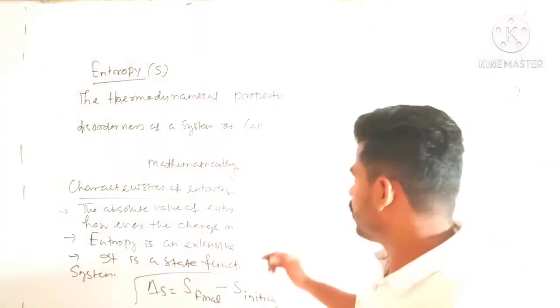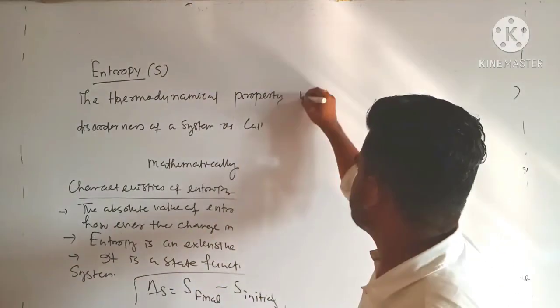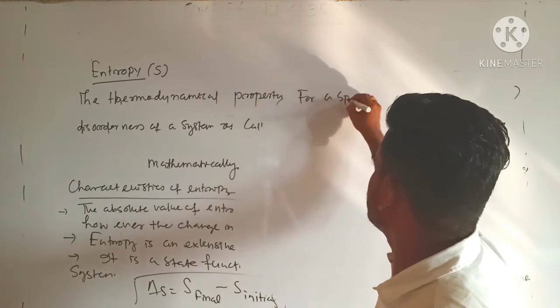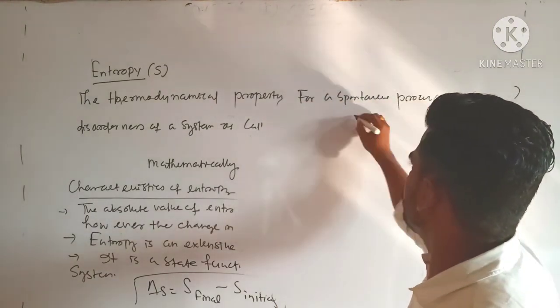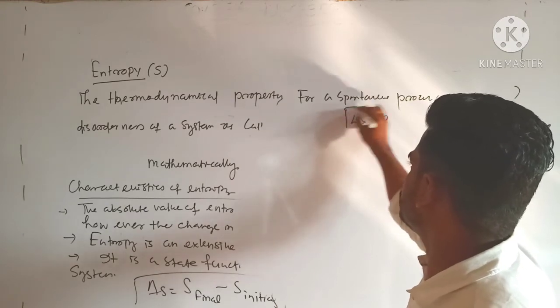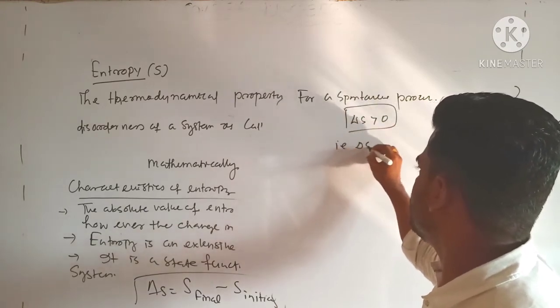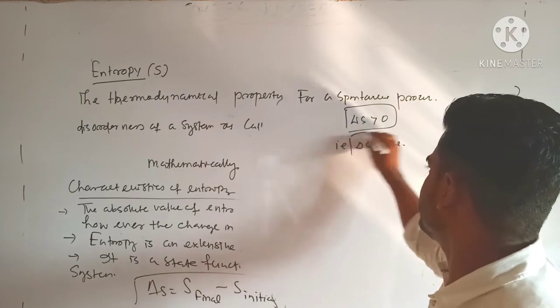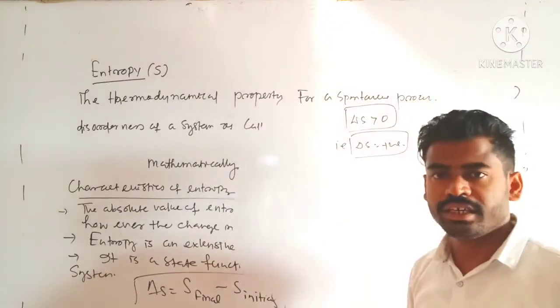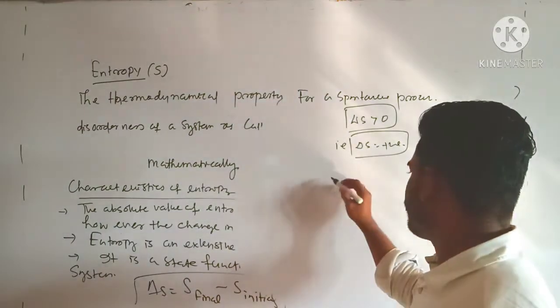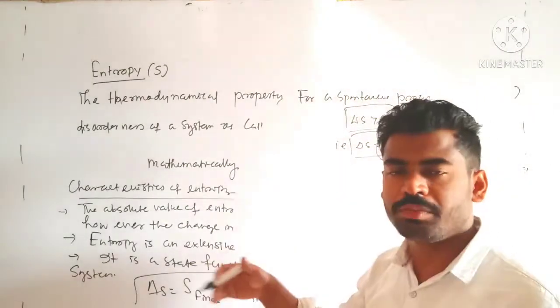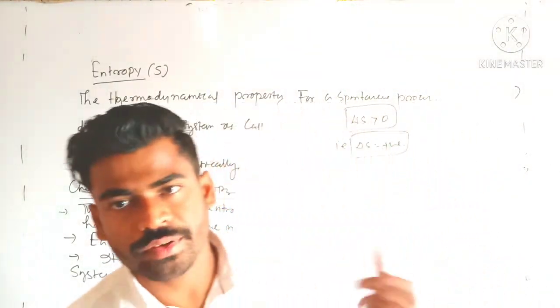Again, before that I need to explain over here. For a spontaneous process, remember del S should be greater than 0. That is, del S should be positive. Increase in entropy, increase in randomness. Just as I have explained through examples, the final state should be a state of more randomness than the initial one.